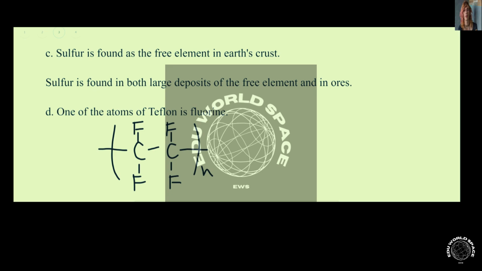That's true. So in D, we're given the statement, one of the atoms of Teflon is fluorine. So Teflon is actually a polymer where the repeating unit is two carbons making up the chain, the backbone of the polymer, and then you have 2 fluorine atoms bonded to each carbon atom. So one of the atoms in Teflon is fluorine. This is true.